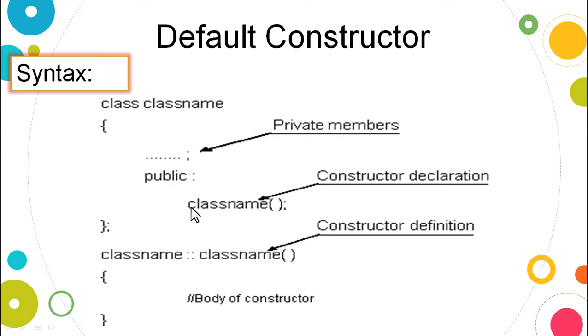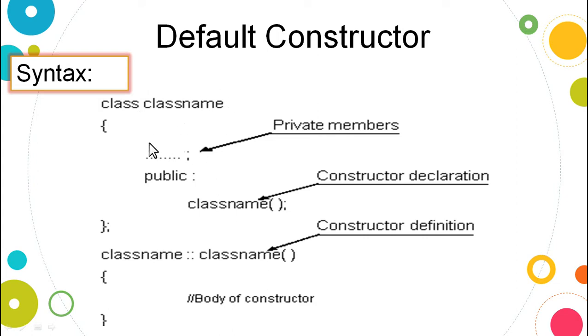If they are declared inside the class, they can be defined outside the class by using the scope resolution operator. What is the syntax? Class name, scope resolution operator, then the class name. The return type will not be present here, so it goes directly to the class name, scope resolution operator, then the class name.